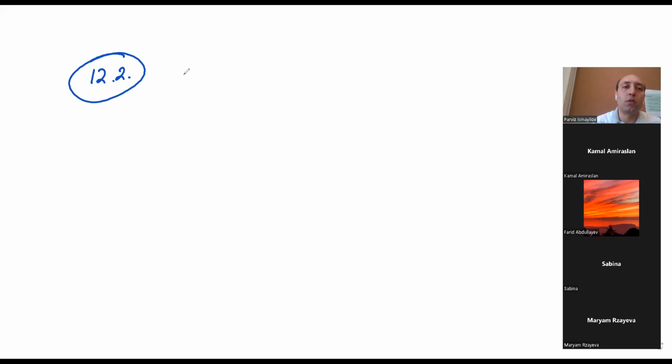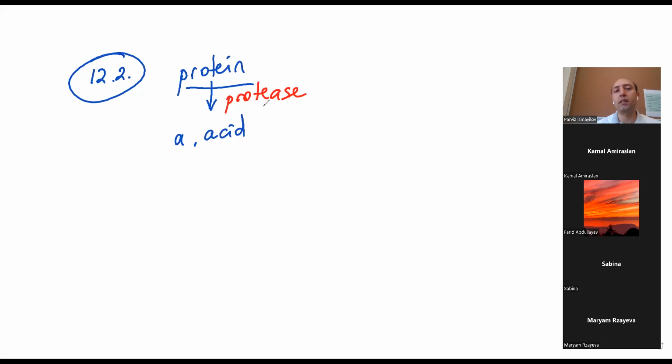So what happens, guys? Let's say that you are taking protein, as I said. Meat, nuts, beans, eggs are major examples, or fish. This protein, by digestion in our body, becomes amino acid, with the help of enzymes, what we call proteases. Pepsin and trypsin are major examples. Pepsin is produced by the stomach, but trypsin is produced by the pancreas.